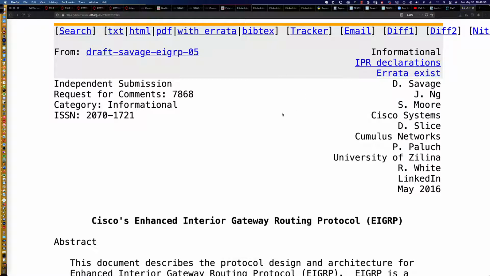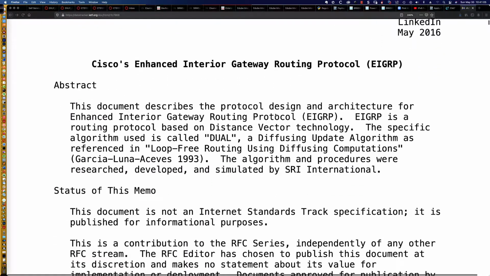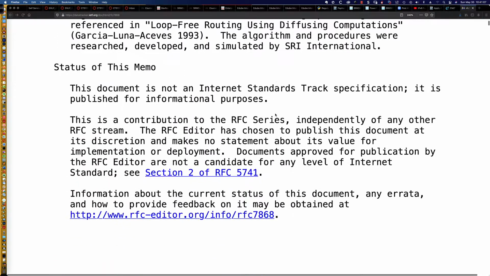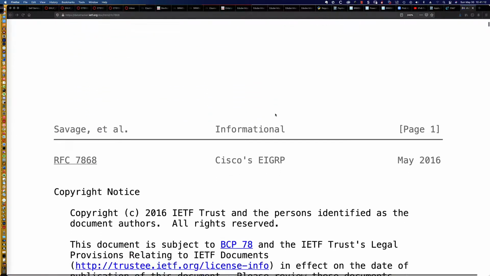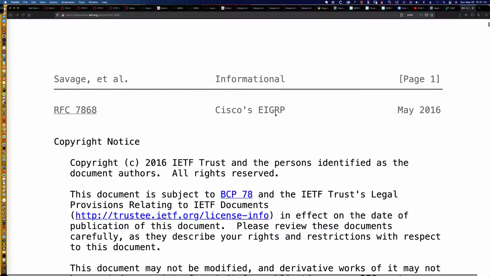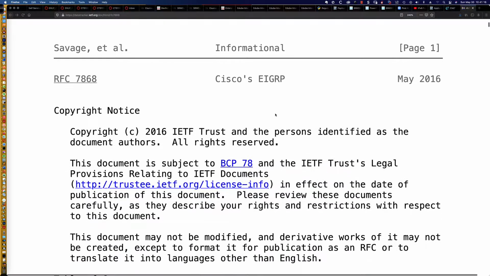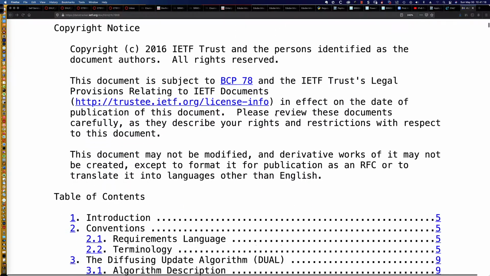You have the individuals responsible for not just the creation, maintenance and upkeep of EIGRP authoring this document. You've got their insights into not just classic EIGRP, but the new named mode, or 64-bit EIGRP as it's commonly referred to, and we'll get into that.